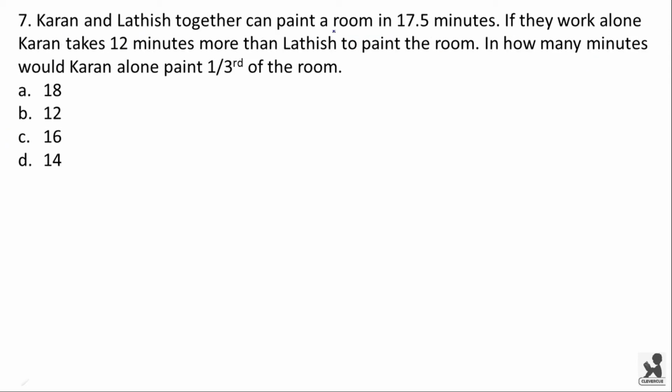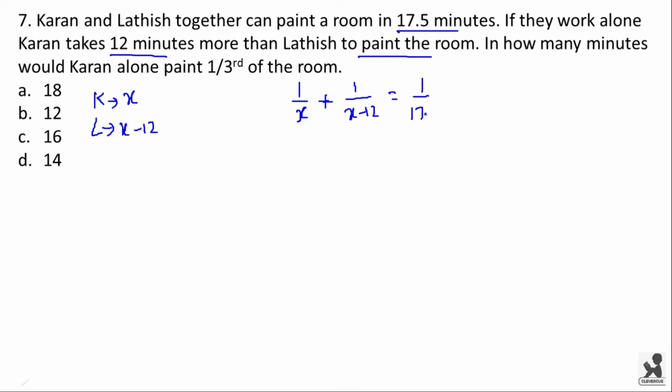Karan and Latish together can paint a room in 7.5 minutes. If they work alone, Karan takes 12 minutes more than Latish to paint the room. So if Karan takes X minutes to paint the room, Latish takes X minus 12 minutes. So in 1 minute, Karan can paint 1 by X of the room, and Latish in 1 minute will be painting 1 by X minus 12, and together in 1 minute they will be painting 1 by 7.5.